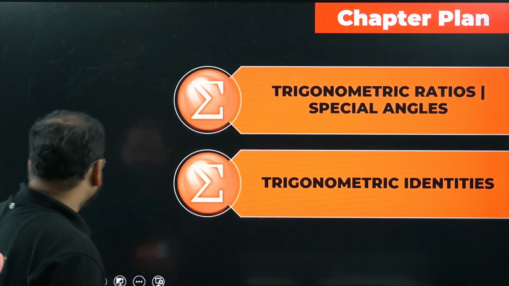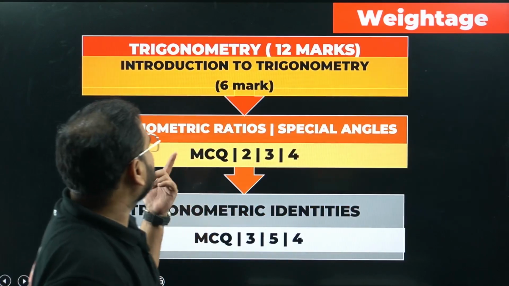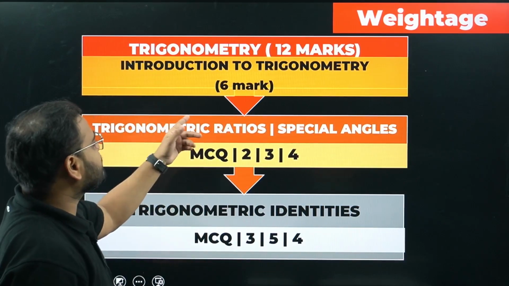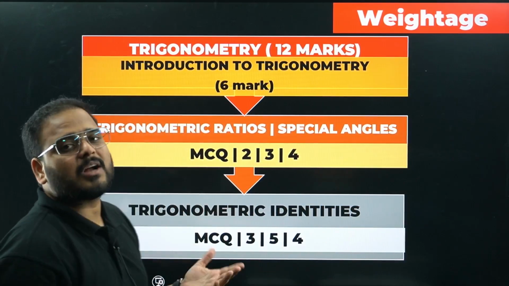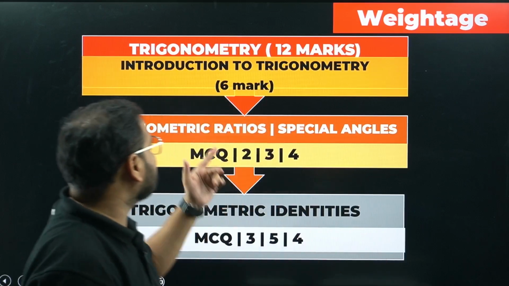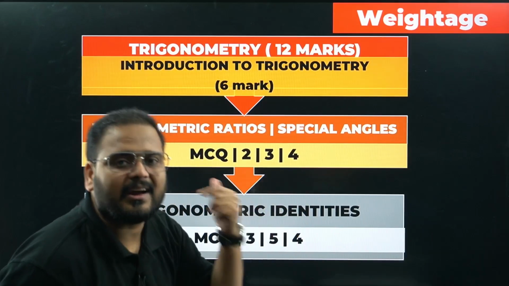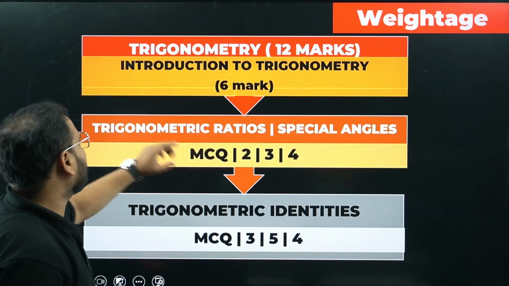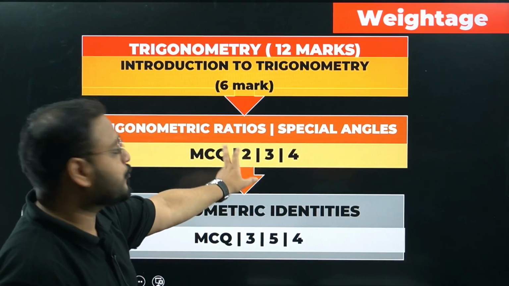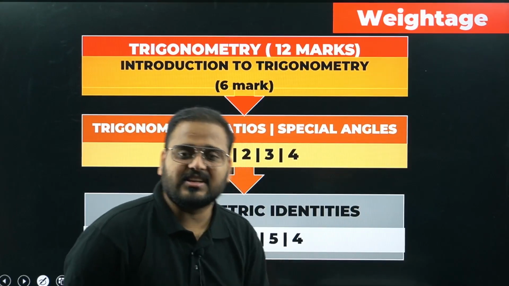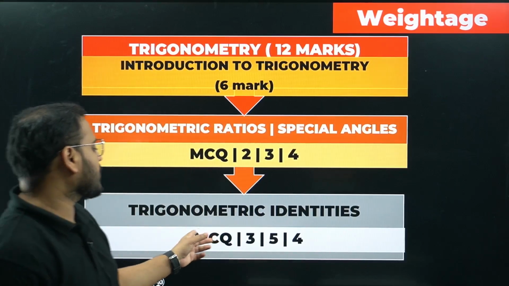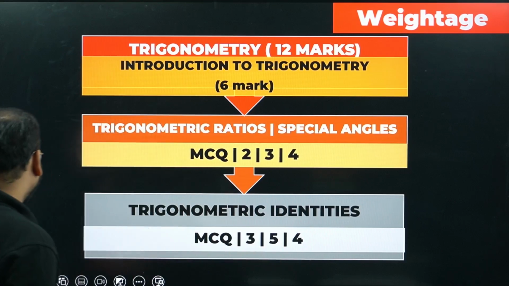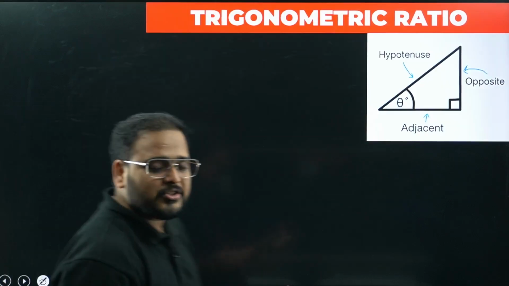Let's look at the weightage now. Trigonometry has 12 marks of weightage. Introduction to trigonometry will have 6 marks, and the next chapter, Application of trigonometry, also counts. So there are 2 chapters: Application of trigonometry and Introduction to trigonometry. You can expect 6 marks here, in which the ratios can come as 2 marker, MCQ and case study. Identities can also come as MCQ, 3 marker, 5 marker and case study. Let's move on to the ratios now.